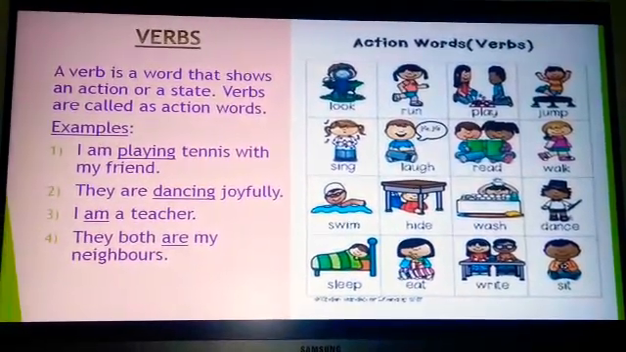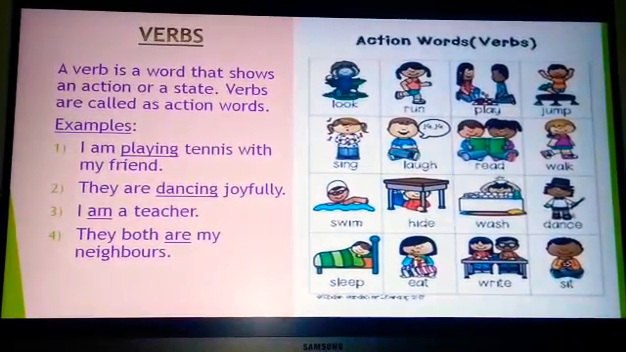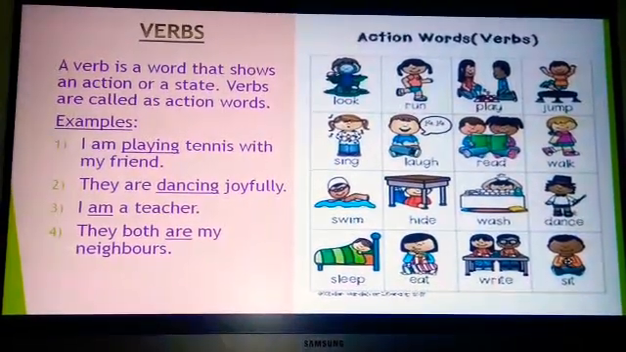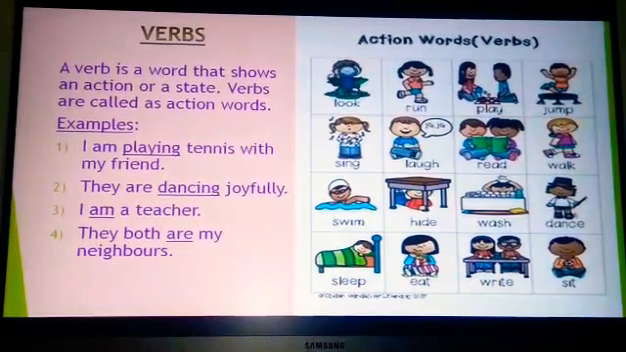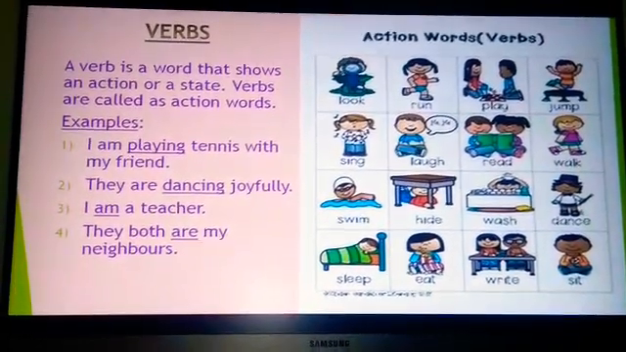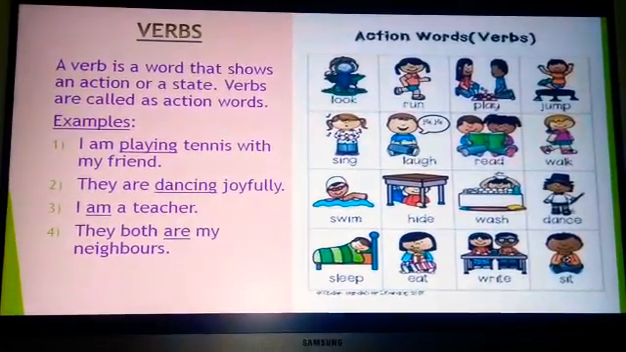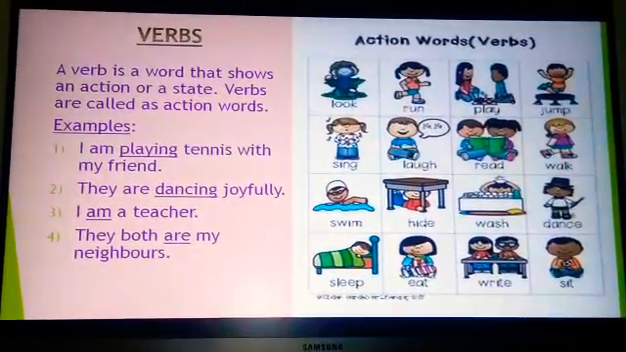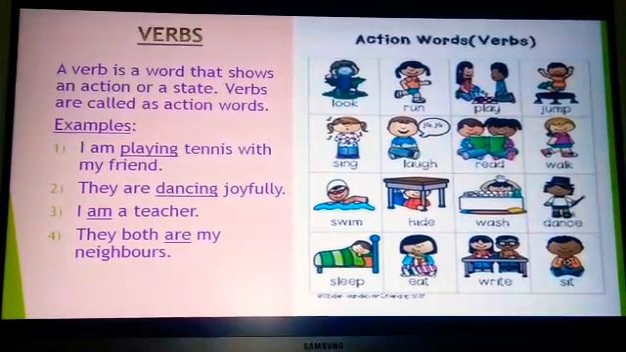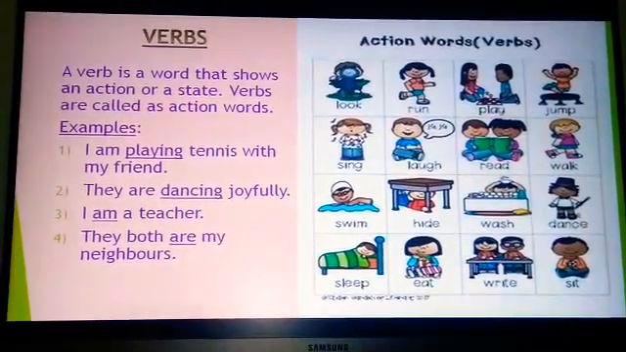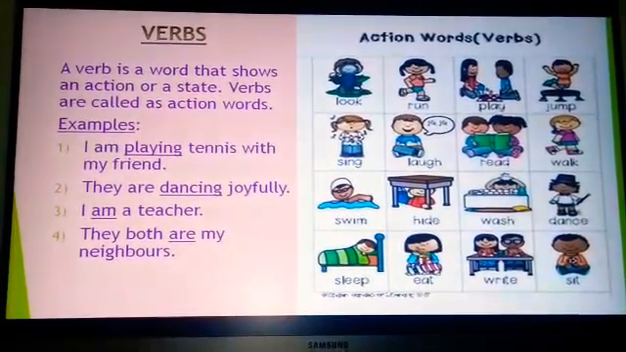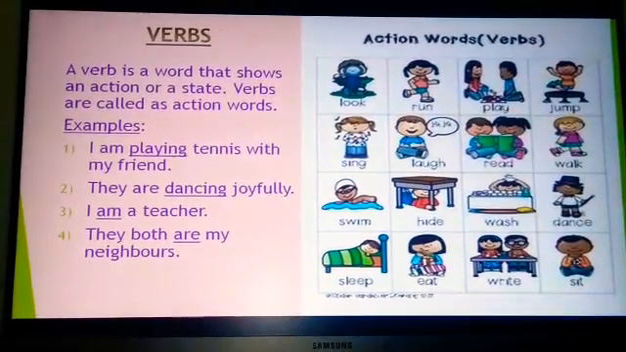Fourth example, they both are my neighbors. Again in the fourth example, we can see that there is no action being performed, but are is a verb. Are is a verb which shows a state or a situation. The first two examples we saw were the action words examples, that is physical actions being performed.